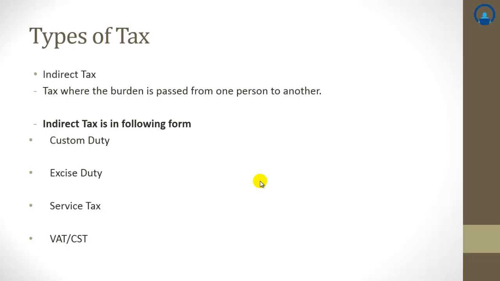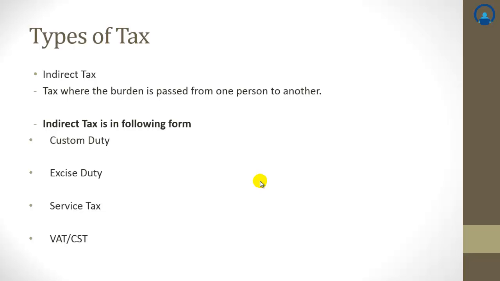The different kinds of indirect taxes are customs duty. Customs duty is a duty which you pay for the import or export of goods. Next is excise duty. Excise duty is paid for the manufacturing of goods. Next is service tax. Service tax is a tax which is paid for the service rendered by an individual or by any person. In simple words, service tax is a tax which you pay for a service. VAT or CST, that is value added tax or central sales tax, is a tax which is paid for every value addition on the goods.